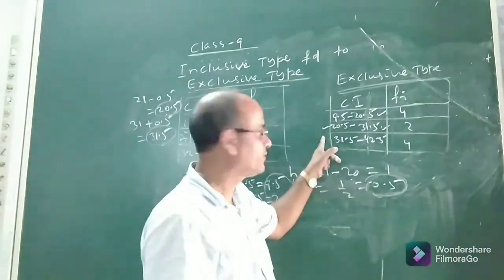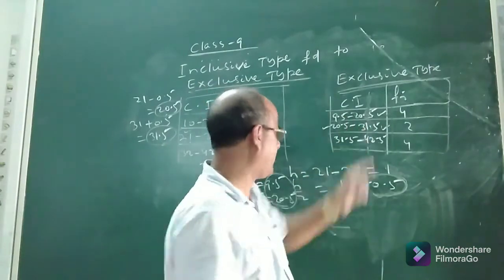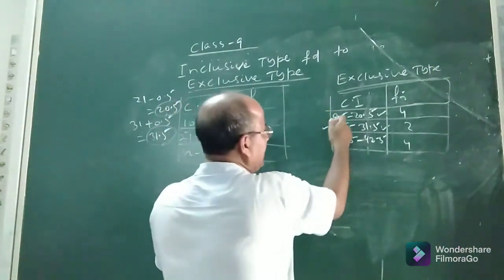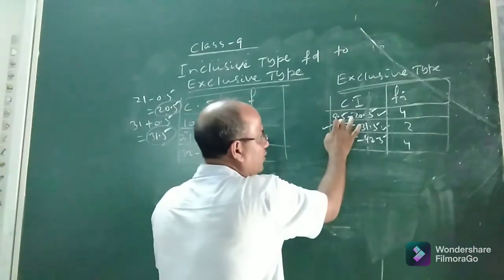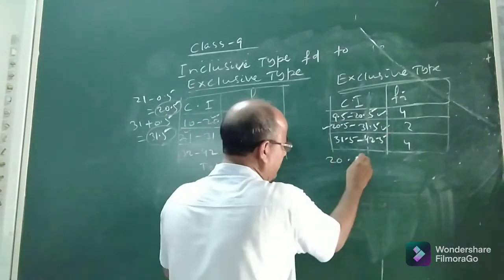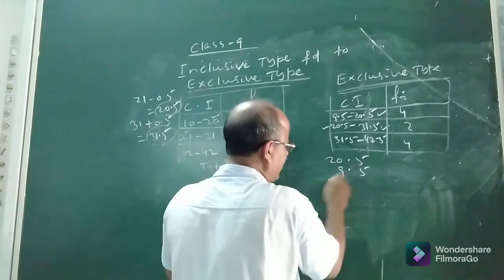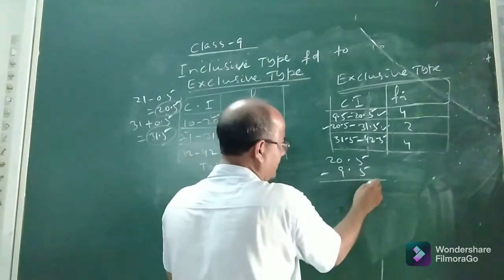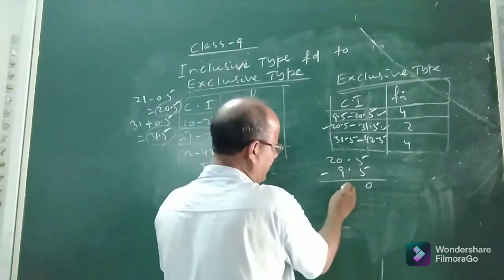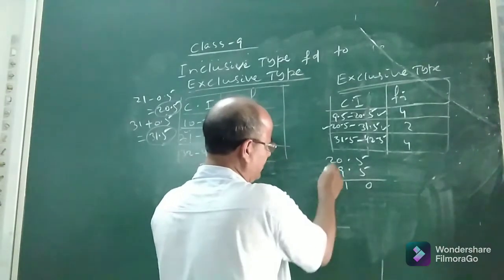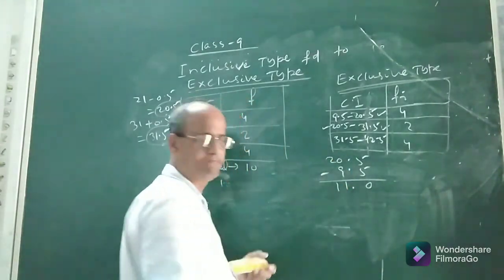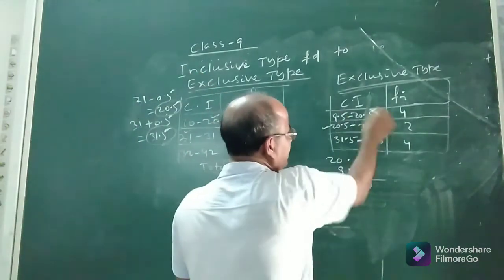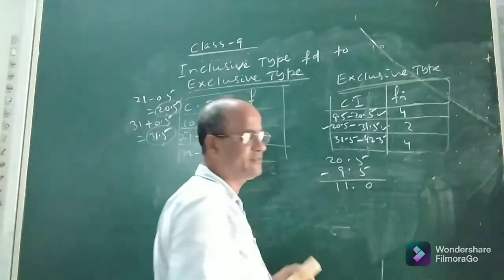Now look here. Here the classes are 9.5 to 20.5. This is the lower limit, this is the upper limit. 20.5 minus 9.5, let us see. 5 minus 5, it is 0. 10 minus 9, it is 1. It is 11. So what is the size of this class? The size of this class is 11.